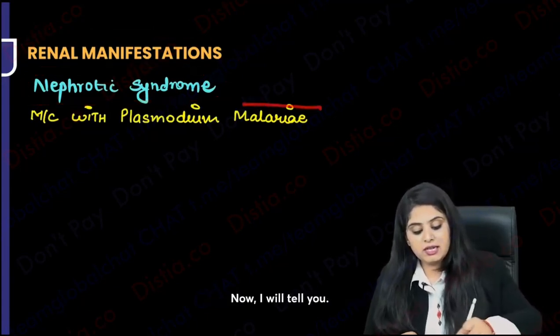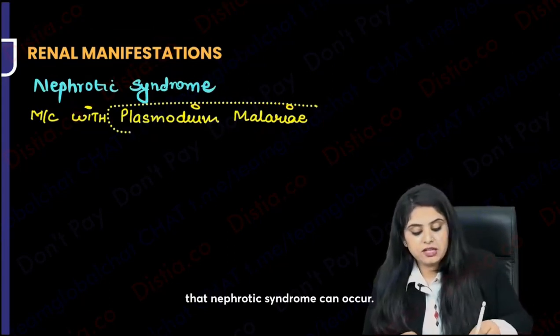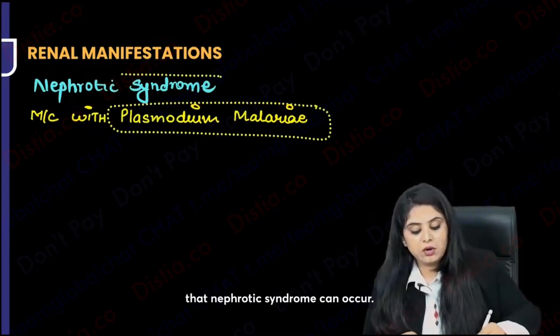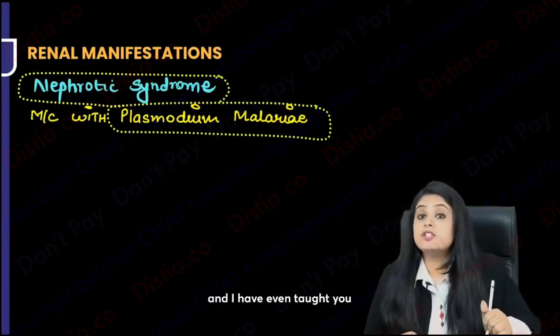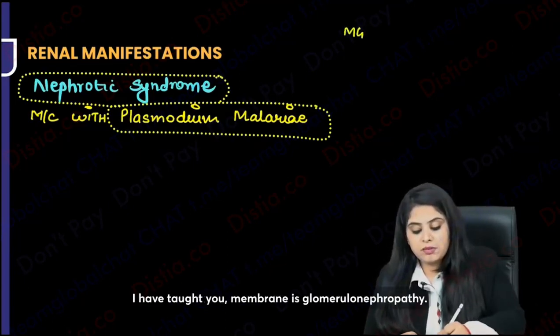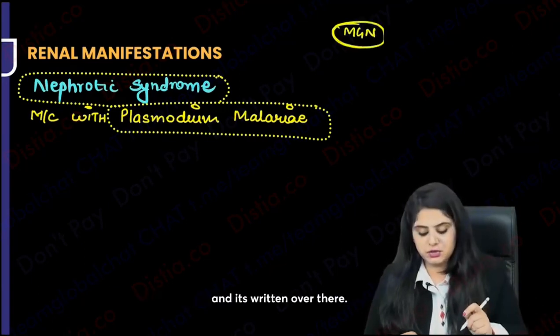But which malaria? Now I'll tell you, it is a feature with Plasmodium malariae that nephrotic syndrome can occur. I have taught you this way back, and I've even taught you which type of nephrotic syndrome. I've taught you membranous glomerulonephropathy. Go to MGN in your pathology lectures and it's written over there.